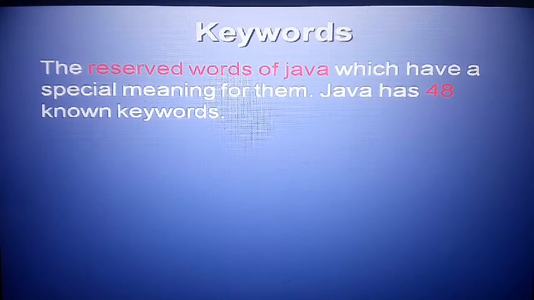Number 1, keywords. What is a keyword? The reserved word of Java. A keyword is a reserved word, which you already understand in computers, which has a special meaning for the language.